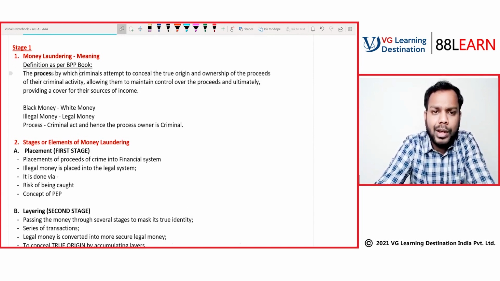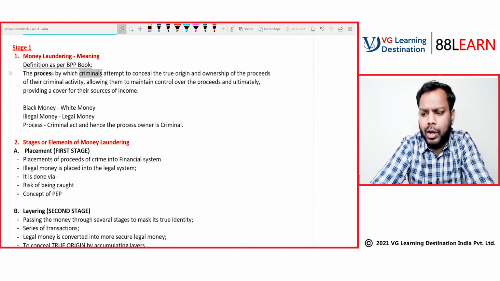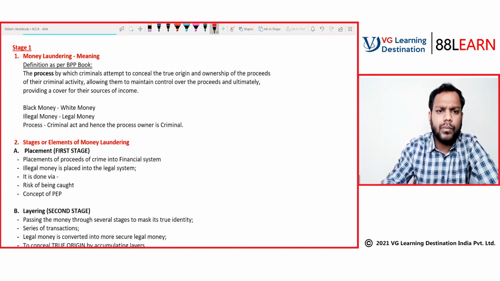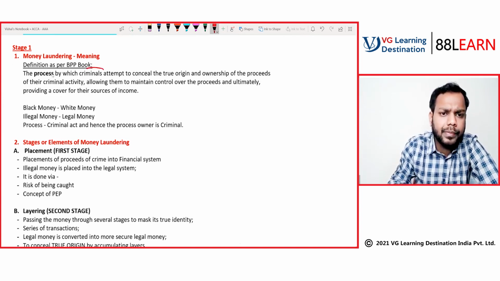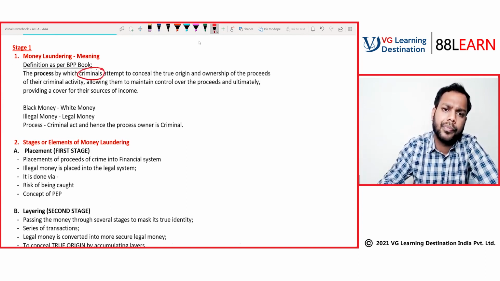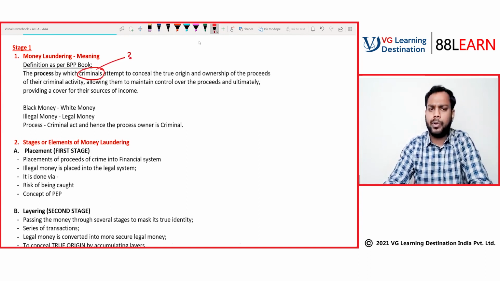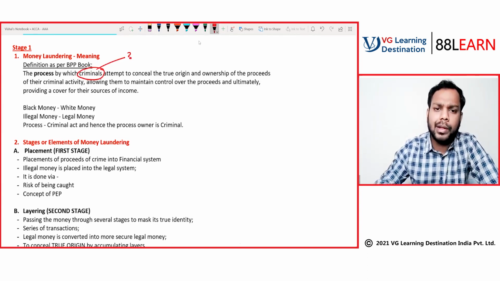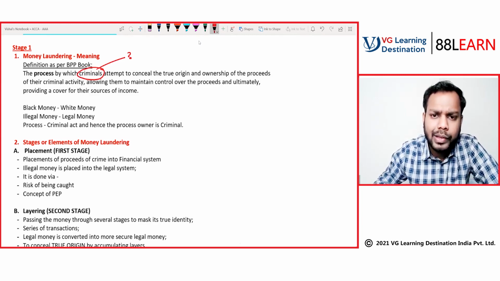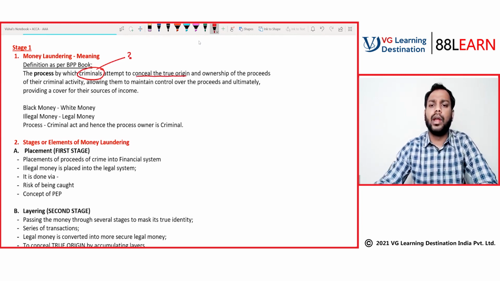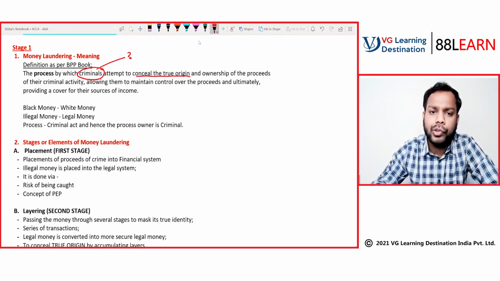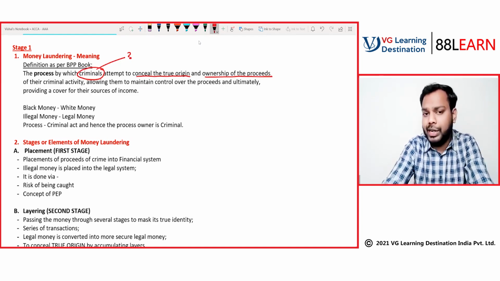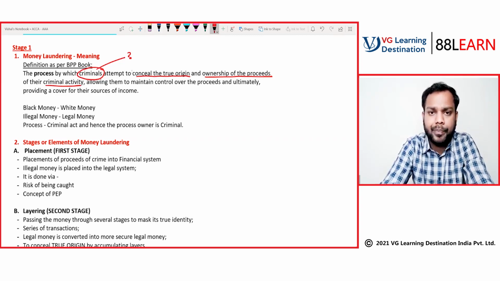by which criminals, who are criminals here, we'll come to that. This is our question number 1. The process by which criminals attempt to conceal the true origin and ownership of the proceeds of a criminal activity. Let's first read and then I will try to explain it.